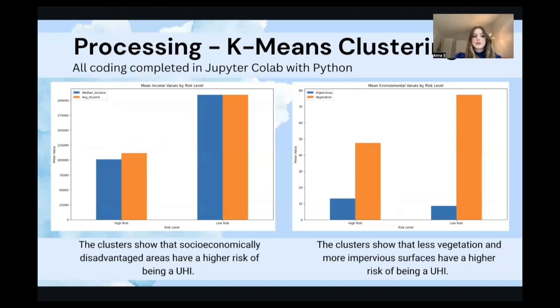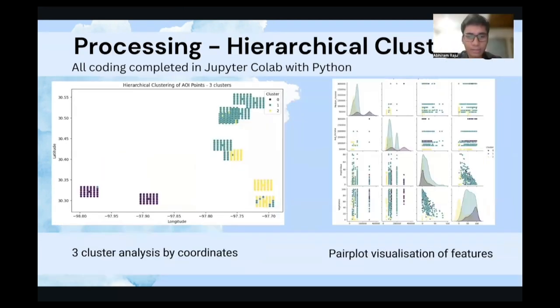Our analysis showed that socioeconomically disadvantaged areas have higher risk of being UHIs. This is evident in the left graph, which compares the mean income values by risk level, showing that high-risk areas have lower median and average incomes. The right graph highlights the environmental factors, demonstrating that high-risk areas have less vegetation, more impervious surfaces, contributing to higher UHI risk. We also carried out hierarchical clustering.